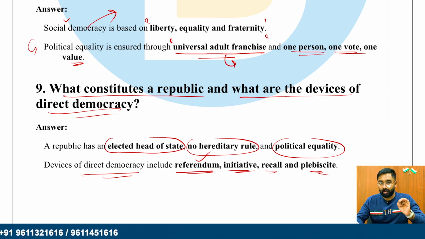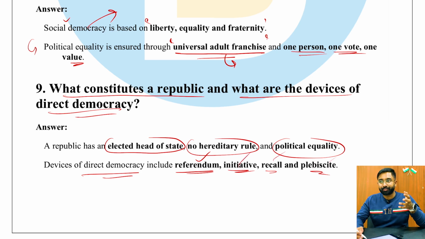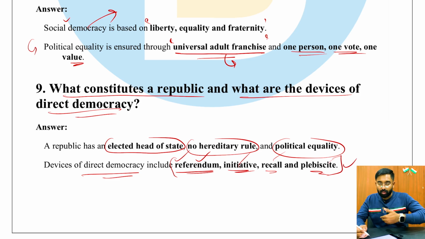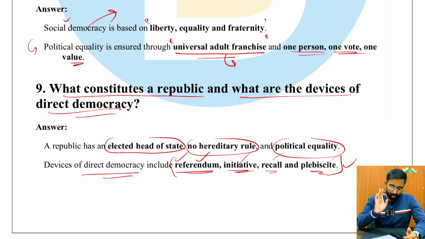You have to know what is referendum, initiative, recall, plebiscite, and whether any part of India, be it Jammu Kashmir or, let's say, Andhra Pradesh, during the unification of Indian states, was there a need for India to have any of these four devices put in practice, like referendum, initiative? These things are very clearly mentioned in Laxmikant. Please make sure you know that, right?